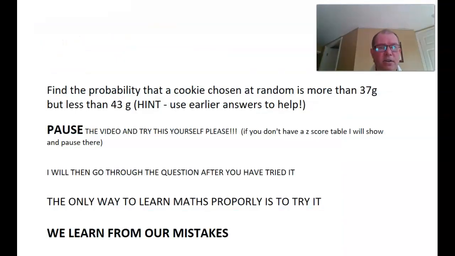Okay, and here's our final question of today for you. Find the probability that a cookie chosen at random is more than 37 grams, but less than 43 grams. Hint, remember we've already worked out the probability of less than 37 and less than 43, so use your earlier answers to help, and you don't need to redo those. You can use those two answers. Pause the video now, off you go, and work this one out.